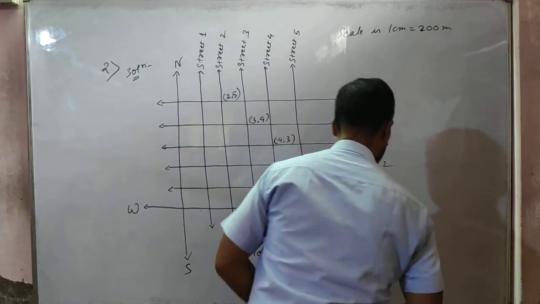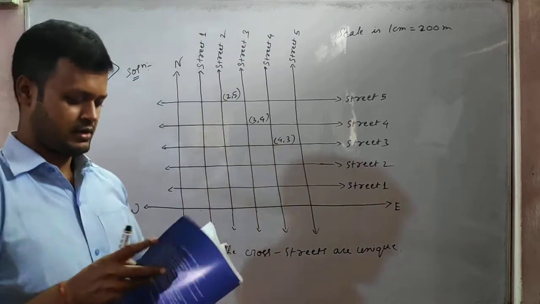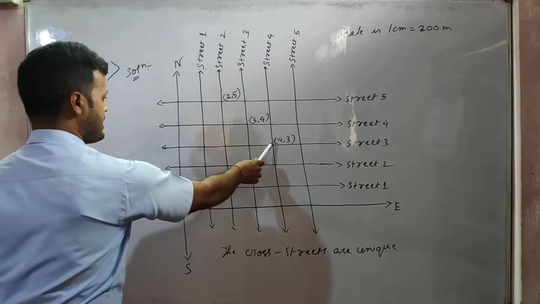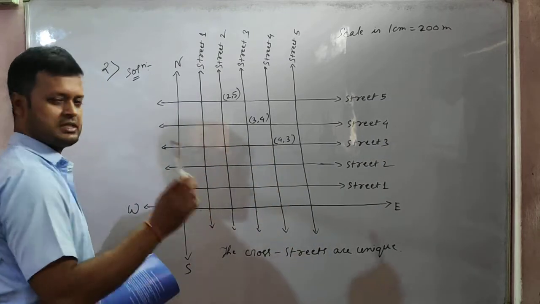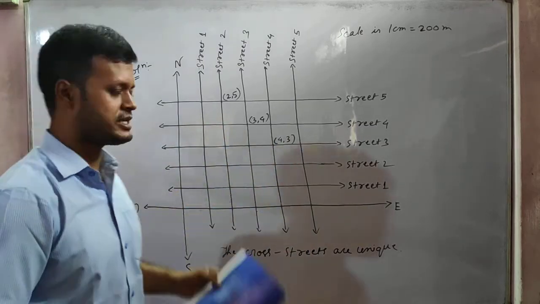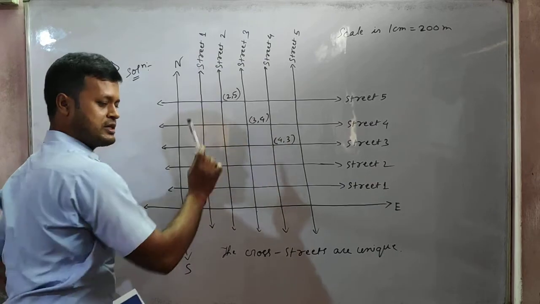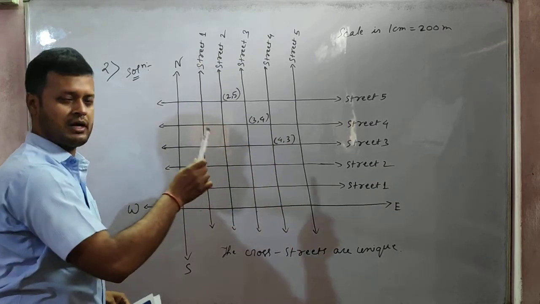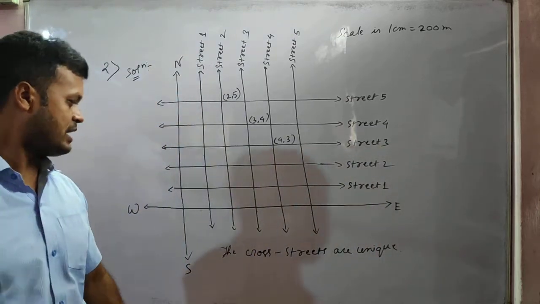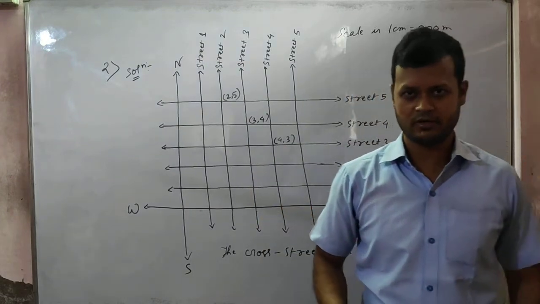Okay, students. So the cross streets are unique, isn't it? Because you cannot find any more 4 comma 3 and 3 comma 4. 4 comma 3 is only this point. This cross street will be called 4 comma 3, and this one will be called 3 comma 4. Any other 4 comma 3 you cannot find. So these cross streets are unique. This is just diagrammatically for your understanding only. This question is given.